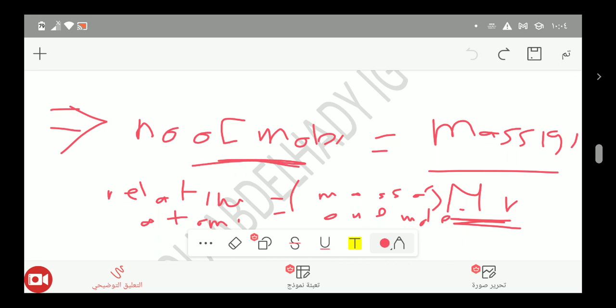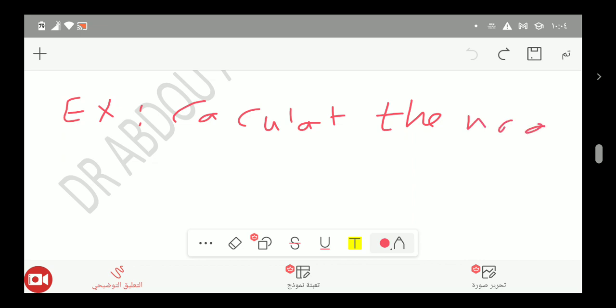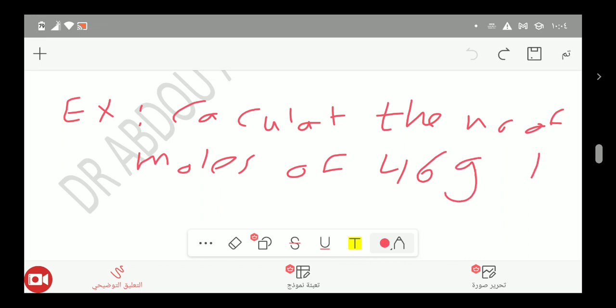So the number of moles of any substance: if I asked you, for example, to calculate the number of moles of 46 gram sodium.